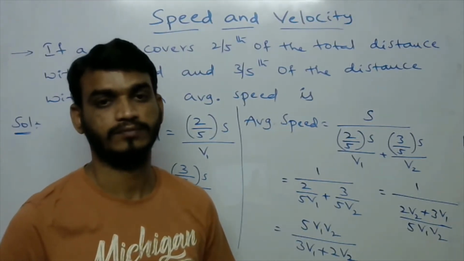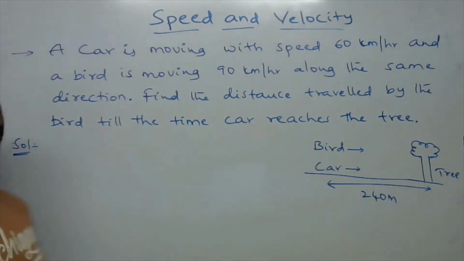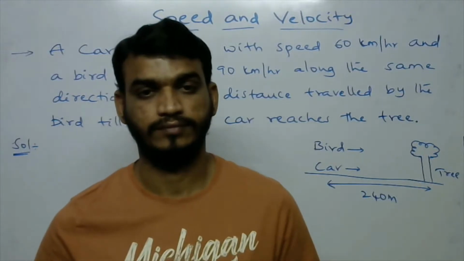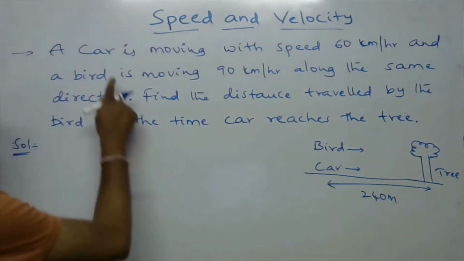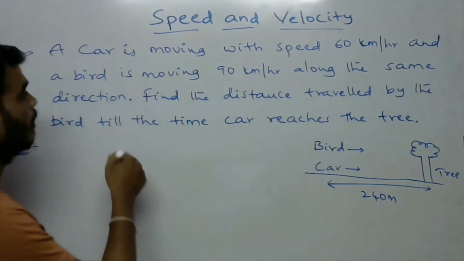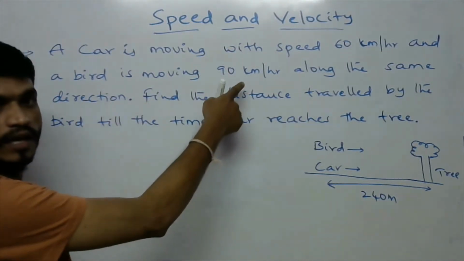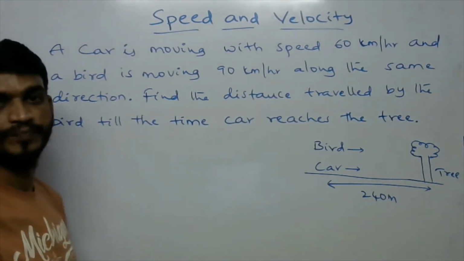The next problem is, a car is moving with speed 60 km per hour and a bird is moving at 90 km per hour along the same direction.